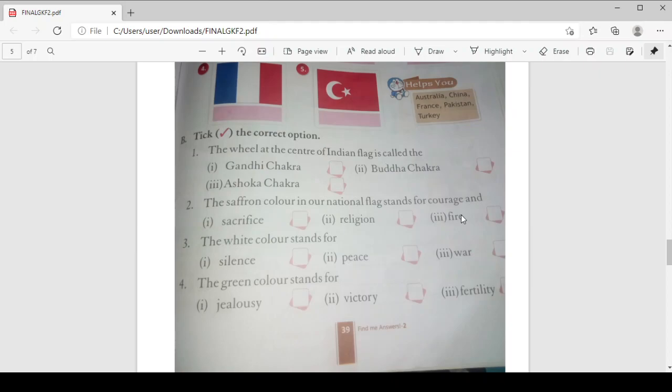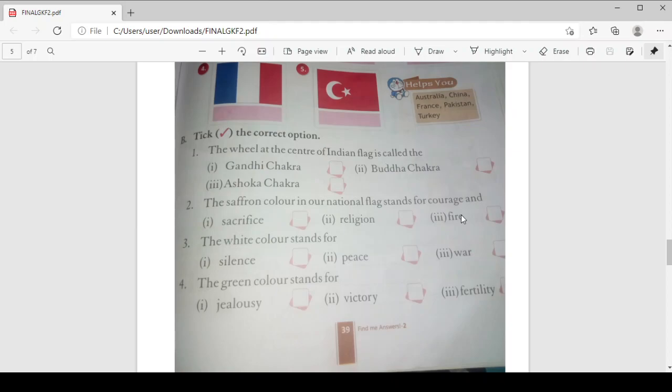Number 2, saffron color in the national flag stands for courage and sacrifice. Okay, it is a symbol. Many of our freedom fighters have given their lives. They are so strong and courageous, and they fought against the evil people, right? So that is the color for courage and sacrifice.